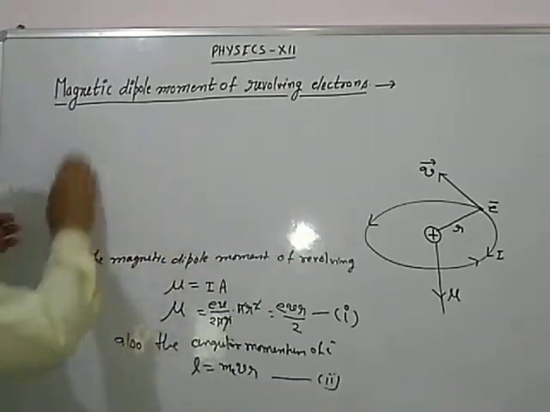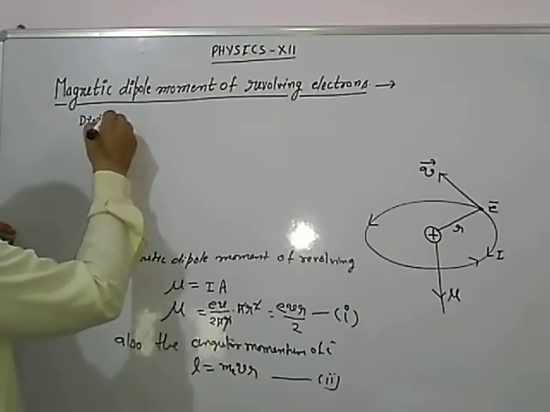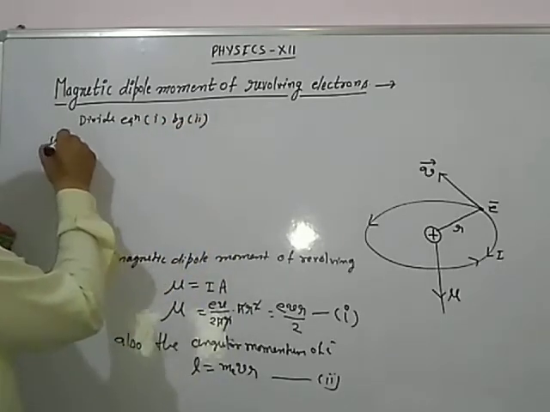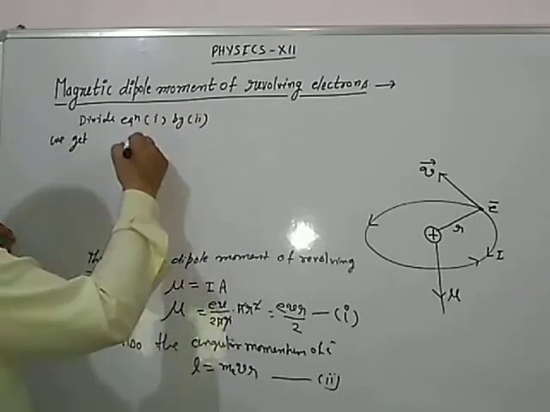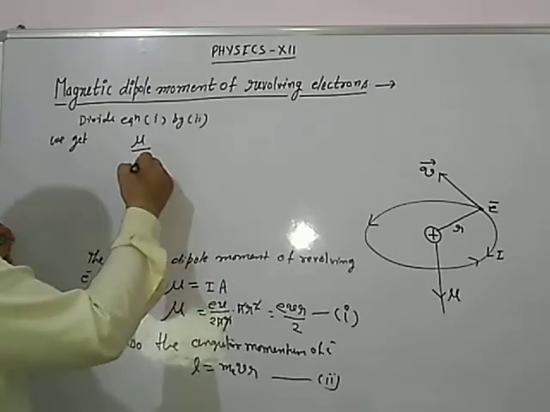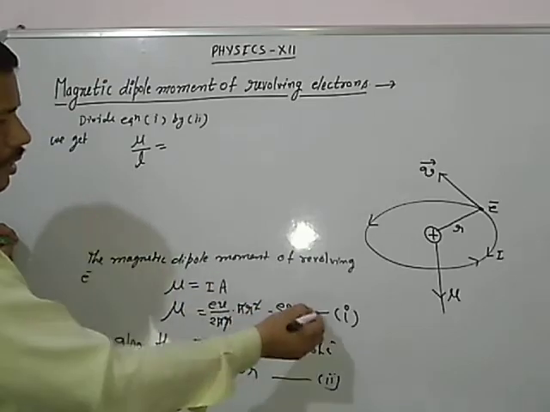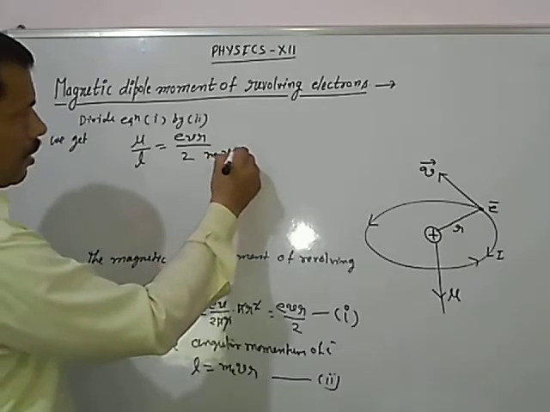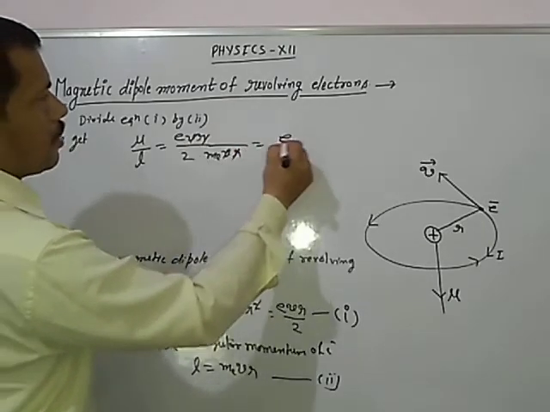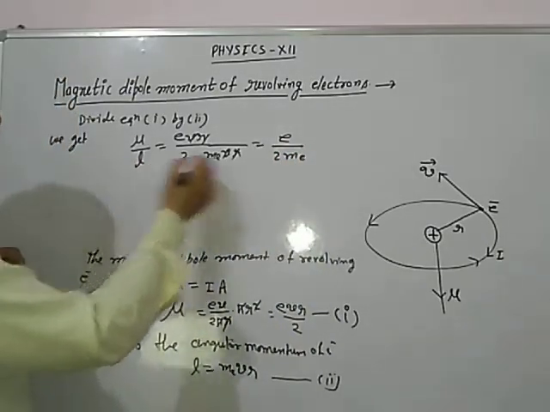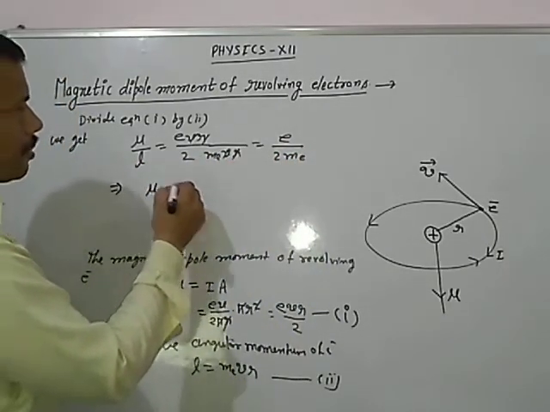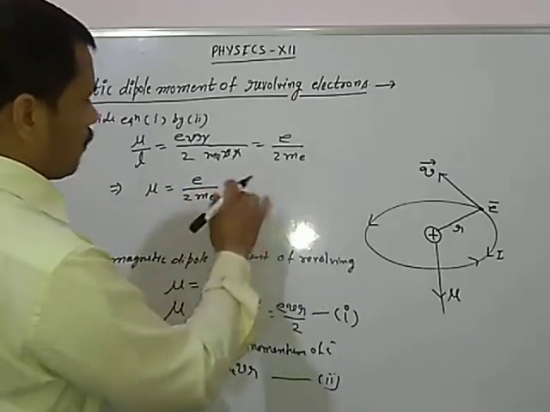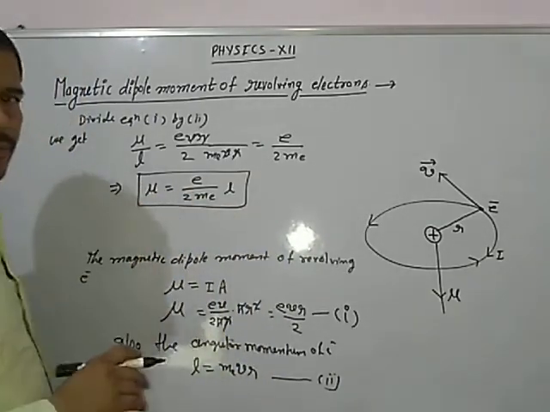Dividing equation number 1 by 2 we get: in equation 1 we have mu, the magnetic moment, and L is equal to m e v r. So mu upon L is equal to evr divided by 2, upon m e v r. r and v both cancel, this is e upon 2 m e. So mu upon L has come. If we are calculating single mu, it is equal to e upon 2 m e into L. This is the expression for the magnetic moment.